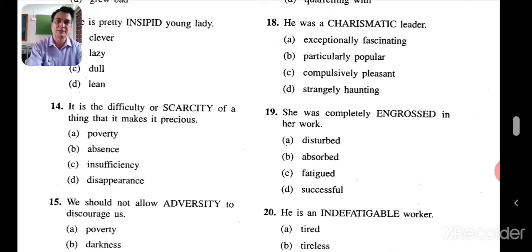The way he speaks. Okay, so charismatic, exceptionally fascinating. Let's go to engrossed. She was completely engrossed in her work. So completely engrossed means what? Completely involved. So involved here, which one is there? Absorbed. So absorbed would be the right answer.